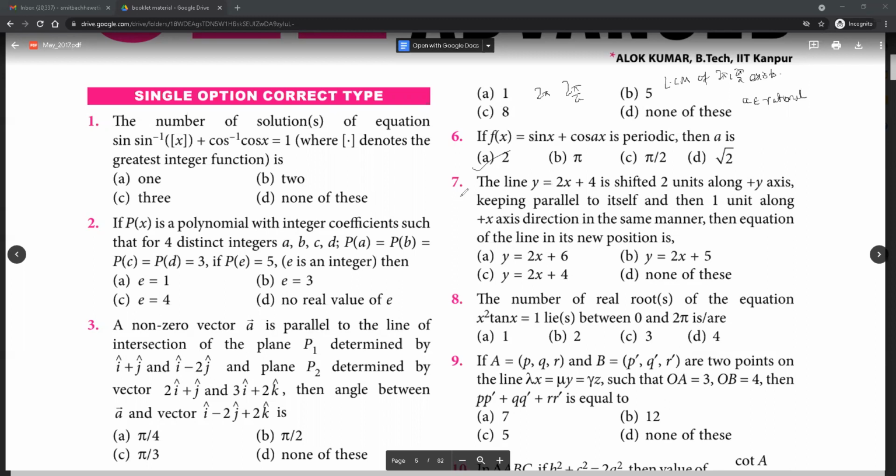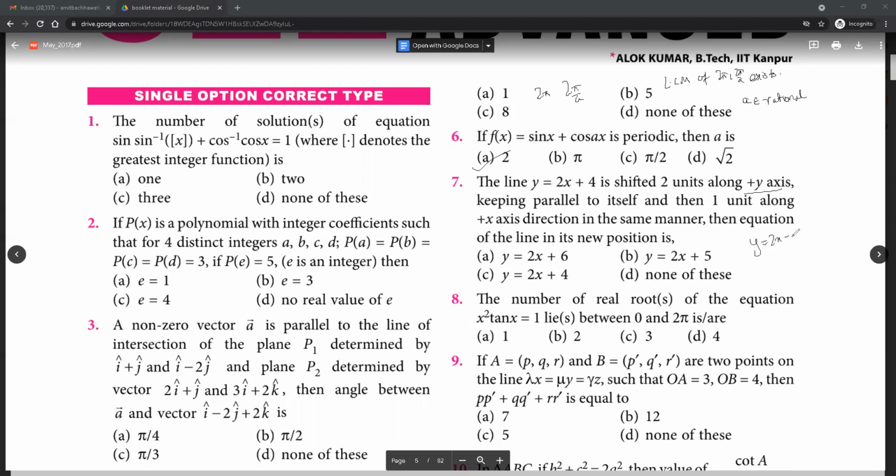Okay, 7, graphical transformation, C. If a line is shifted 2 units upwards along the y-axis, what is this transformation basically? f(x) plus 2.